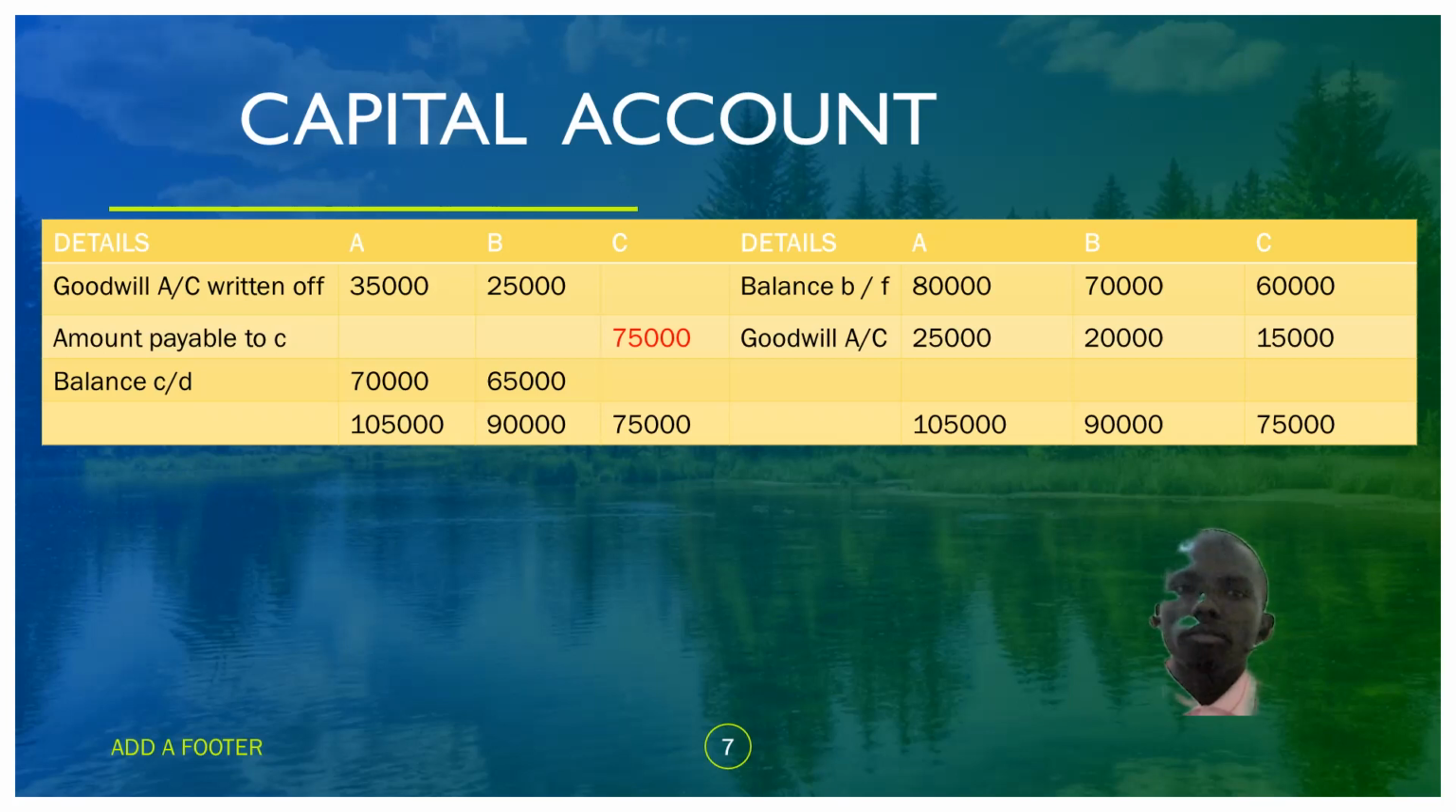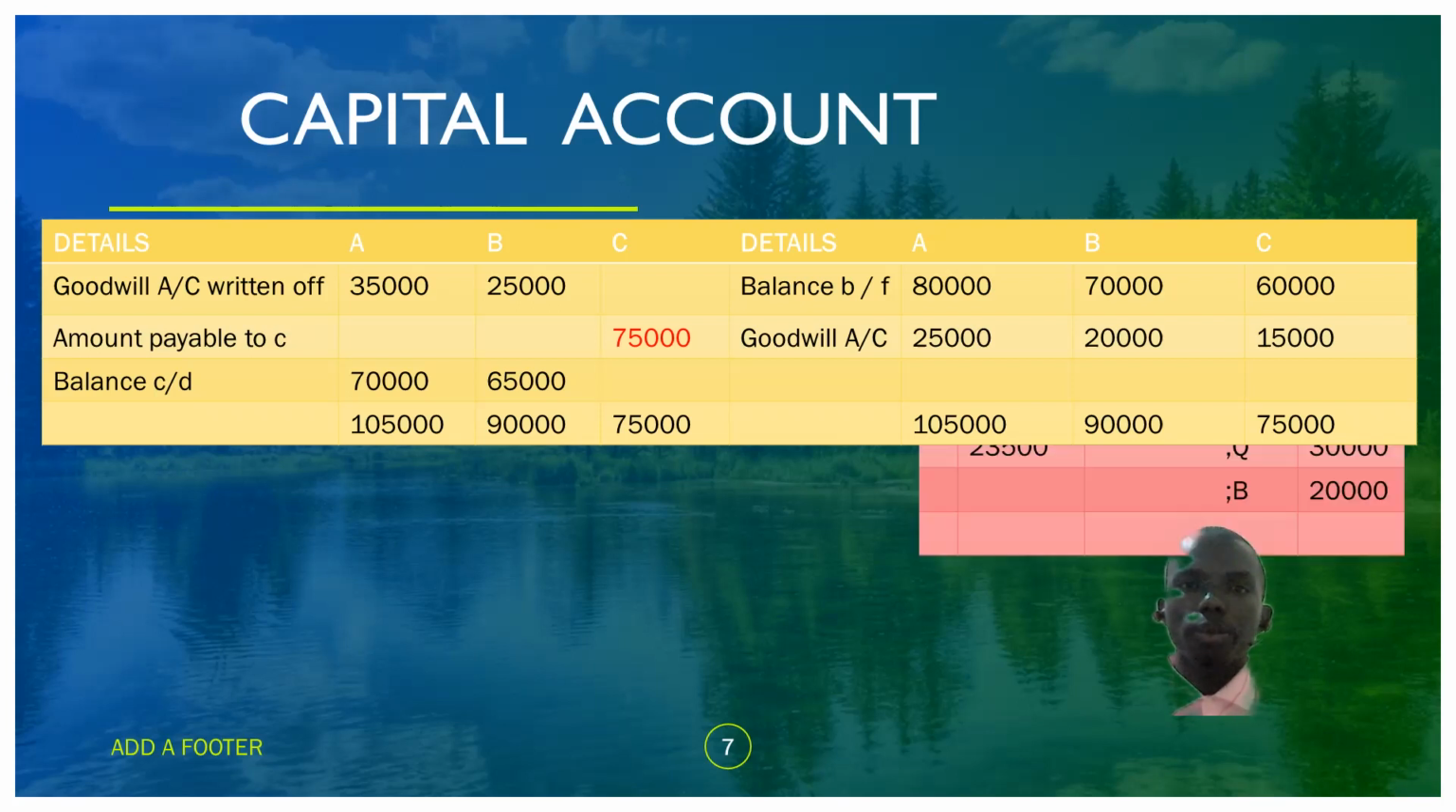And on C's account, we have the balance recorded as 75,000 on both the debit side and the credit side. Now the amount I've indicated using the red color is the amount that is payable to C on retirement. Hope we've understood.